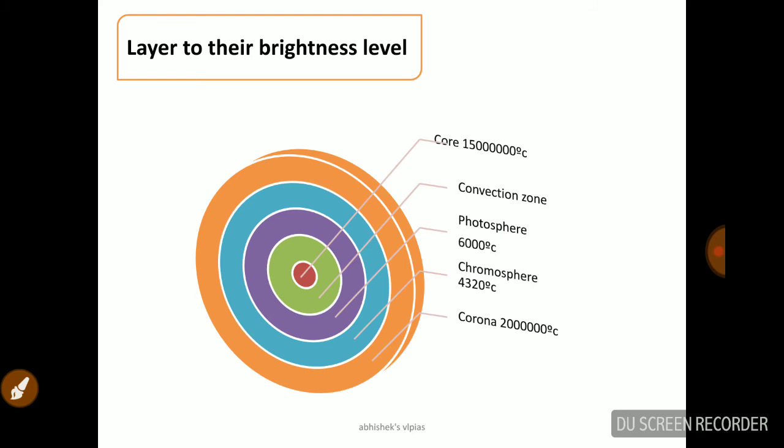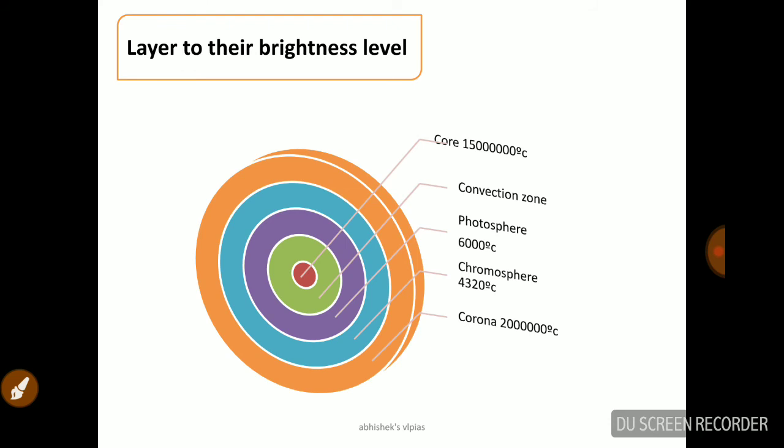So these are the basic layers of the sun, depending upon the brightness level we calculated. The most inner portion is called the core, which is at 15,000,000 degrees Celsius temperature. Just above it you can see the green layer, called the convection zone, and the dark blue, that means violet color, is called the photosphere.